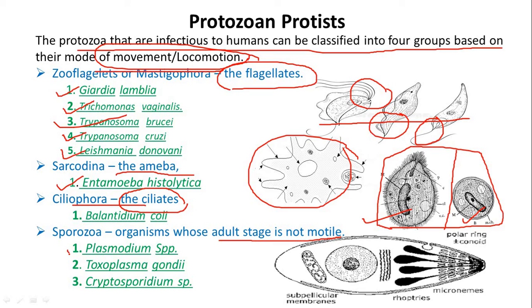In this section we will discuss Plasmodium sp, Toxoplasma gondii and Cryptosporidium sp. We can add one point here, that they belong to Apicomplexa. Apicomplexa means they have compound mouth parts.